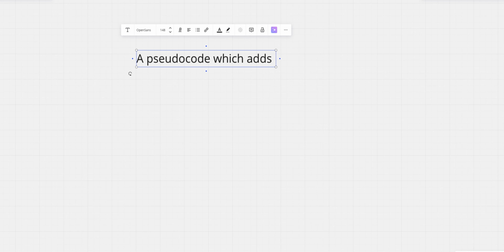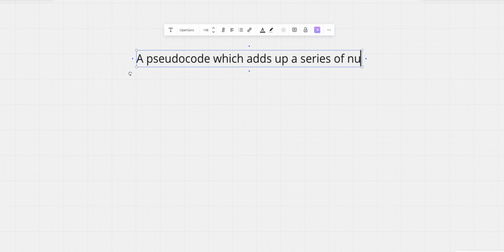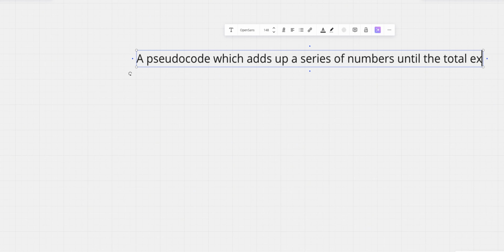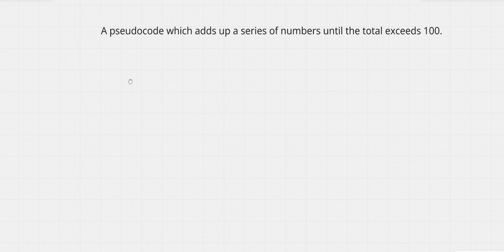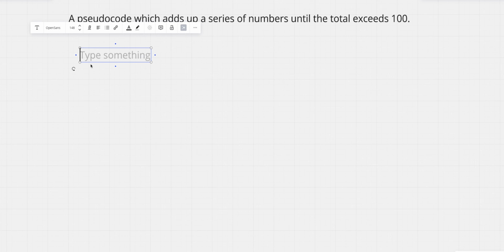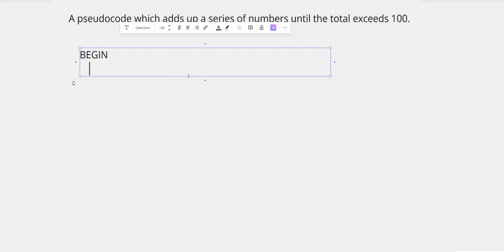Let's write a pseudocode which adds up a series of numbers until the total exceeds 100. All right. Now, first we write begin. Then we give some indentation. Then we assign a variable known as total. Now what do we assign it as? 0. All right.